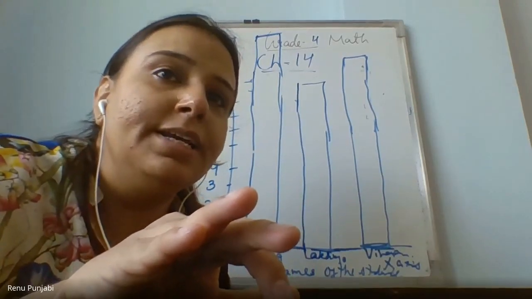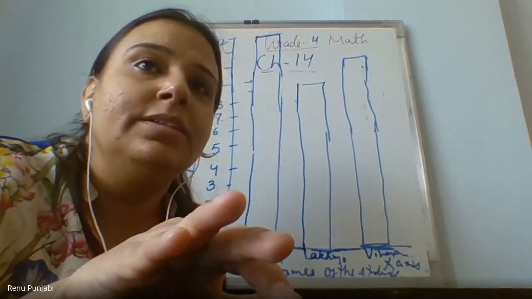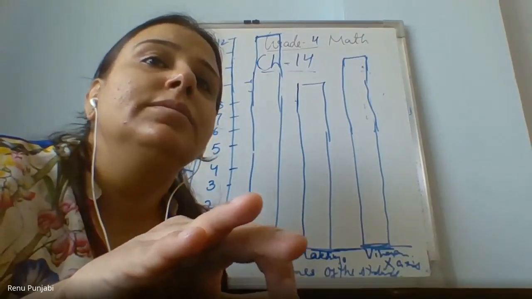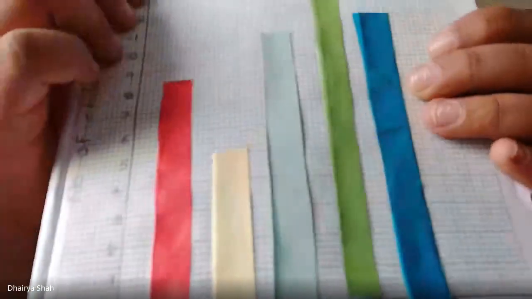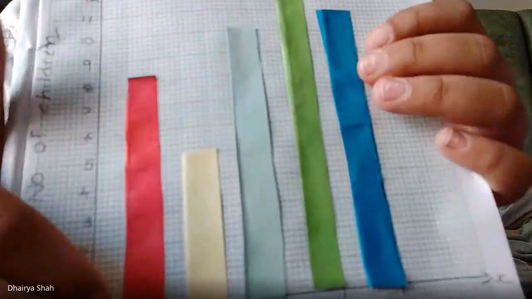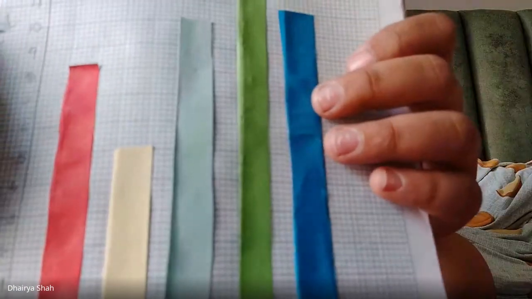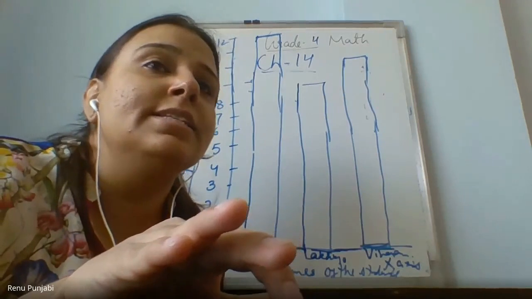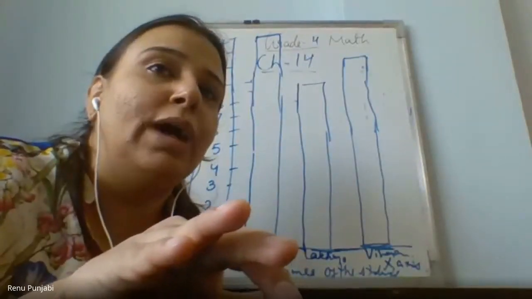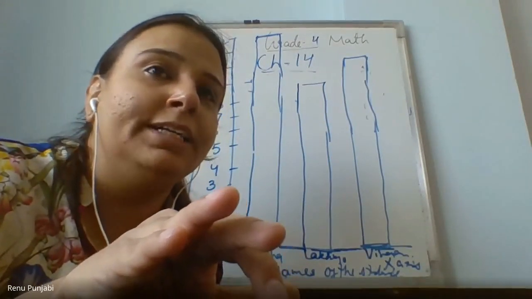Let me see. Is it exactly 8? Not exactly, because I could not make it properly. So then you cannot tell that this is exactly 8. So what you do, either you cut the strip and mark it at 8.